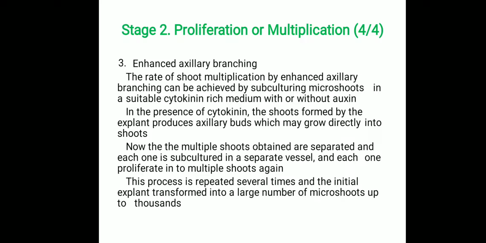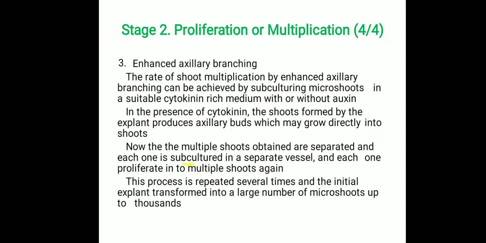Next one is enhanced axillary branching. The rate of shoot multiplication by enhancing axillary branching can be achieved by subculturing the microshoots in a suitable cytokinin-rich medium with or without a small proportion of auxins. In the presence of cytokinin, the shoots formed by the explant produce axillary buds which may grow directly into shoots.